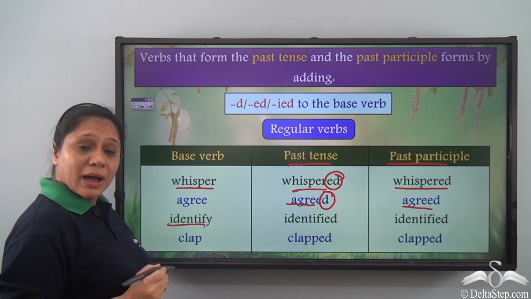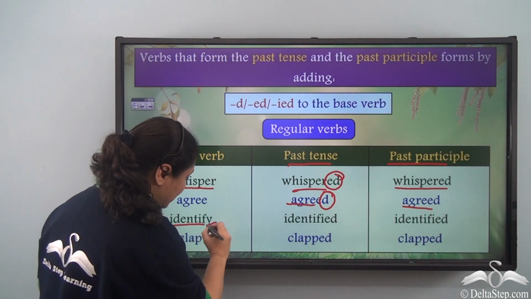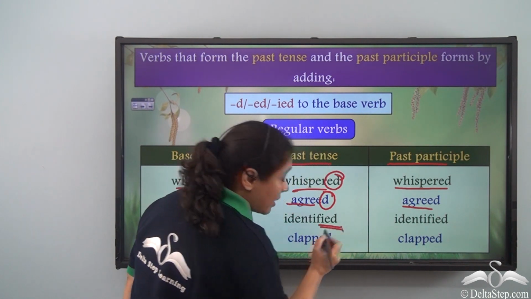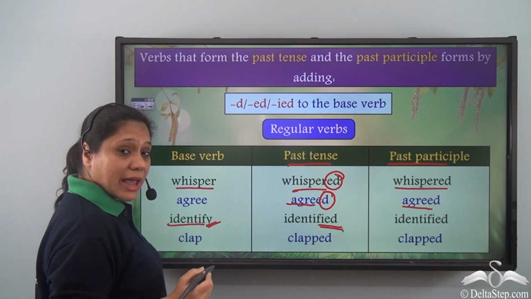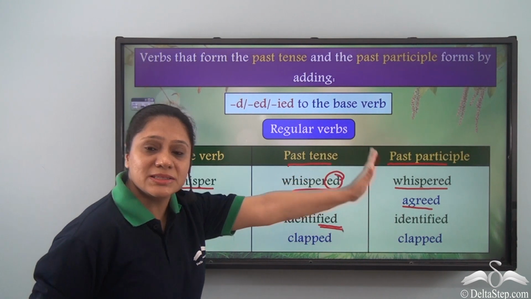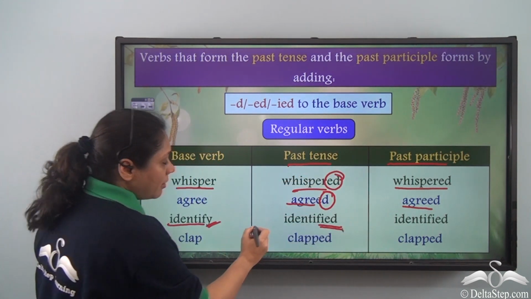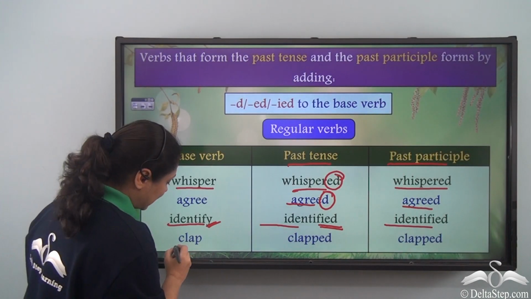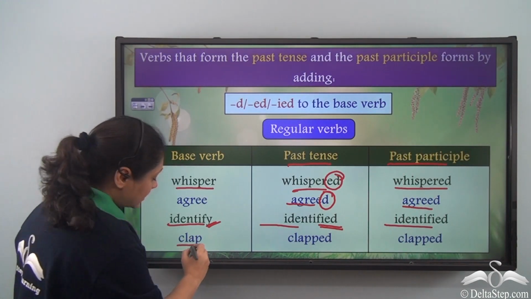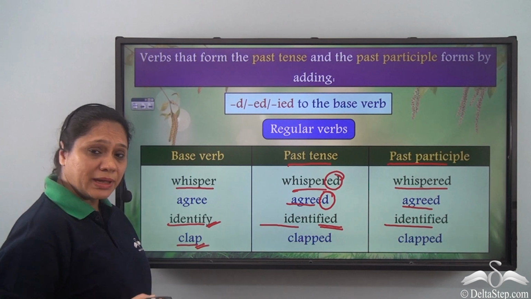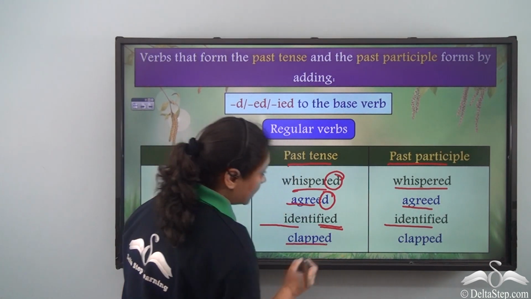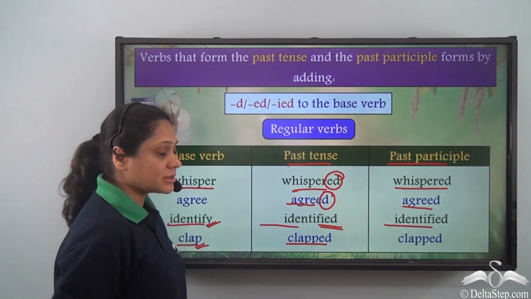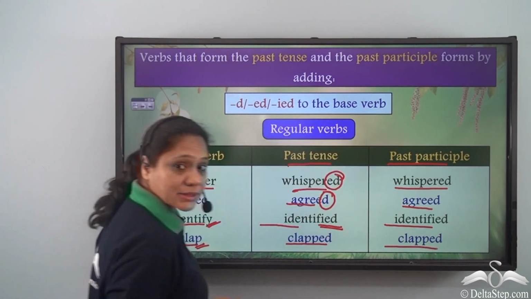For our base verb identify, which ends with a y, we have added ied by removing y to get our past tense as well as the past participle form identified. For our base verb clap, we have doubled the last letter P and then added ed to form the past tense as well as the past participle form clapped.